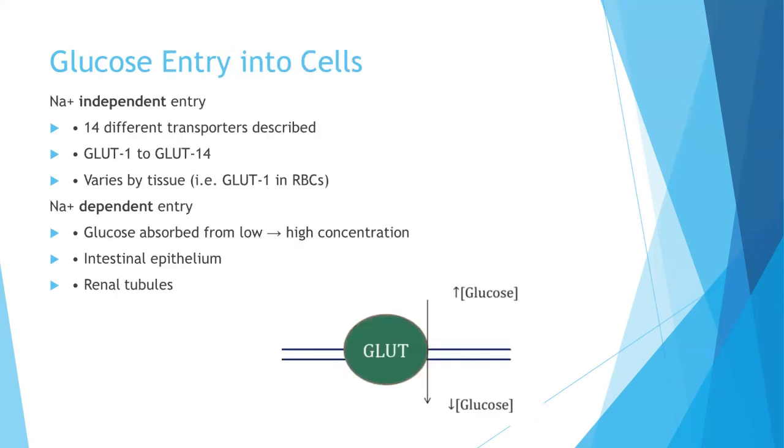Glucose enters cells through sodium independent entry and sodium dependent entry. There are 14 different transporters described for the sodium independent entry channels, from GLUT1 to GLUT14, and it varies by the tissue. For example, GLUT1 is in RBCs. Whenever glucose is absorbed from high to low concentration without the use of sodium or sodium channels, that is called sodium independent entry. But whenever we use sodium to absorb the glucose from low to high concentration, that is called sodium dependent entry, and that is in the intestinal epithelium and renal tubules.